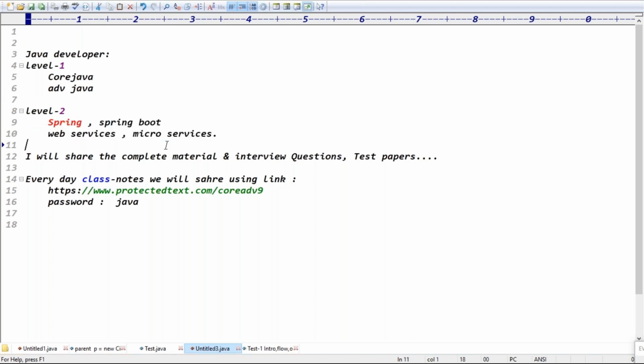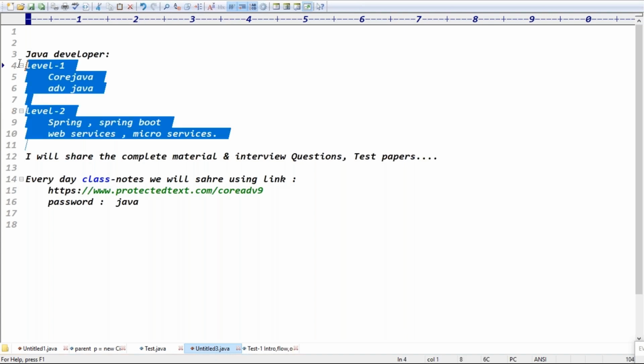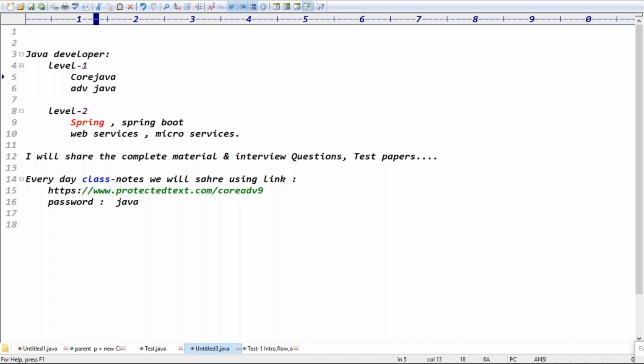Guys, Hibernate is not required, Struts is not required, EJB is not required, JSF is not required. These all are not required, guys. To become a Java developer, we just need to complete these four things: Core Java, Advanced Java, Spring Boot, and web services with microservices. Clarity is important. Today is the first class. We need clarity about what you are going to learn and to what extent. I hope I'm giving you a lot of clarity.